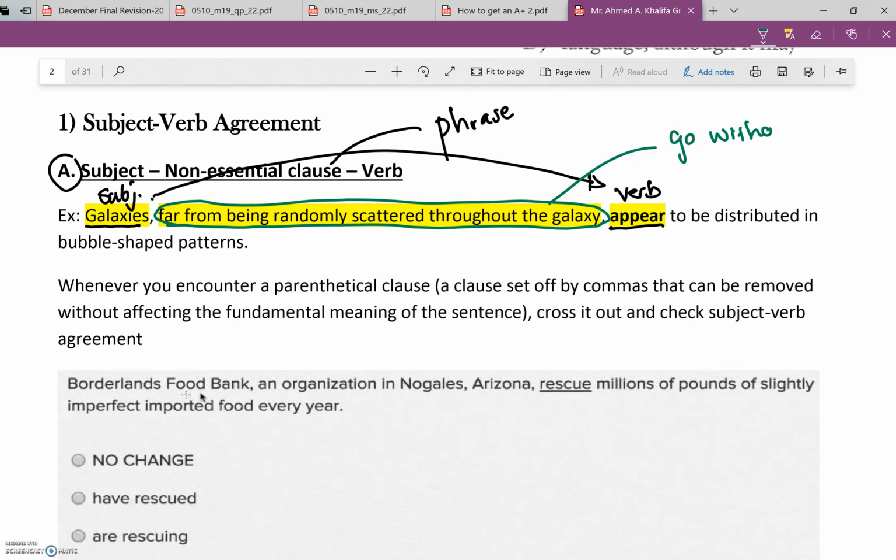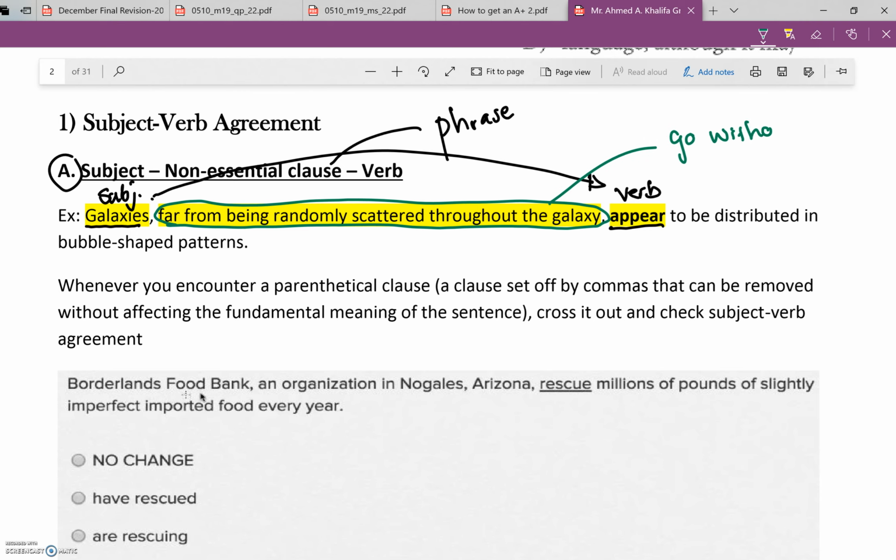Whenever you meet a parenthetical clause, a clause set off by commas that can be removed without affecting the fundamental meaning of the sentence, cross it out and check subject-verb agreement, okay? Where is the parenthetical clause here? We have got far from being randomly scattered throughout the galaxy, which is not important to the sentence.